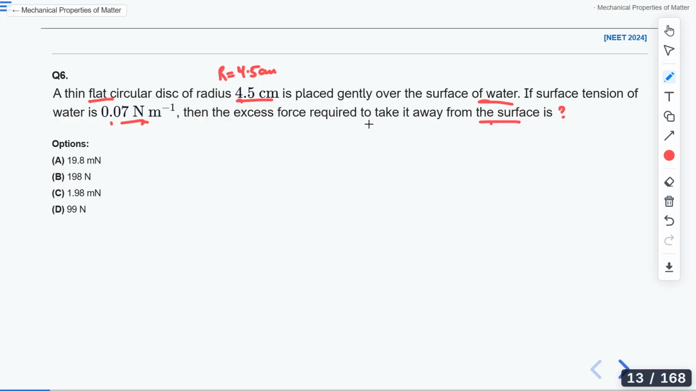You are told we have a thin flat circular disc of radius 4.5 centimeters placed gently over the surface of water. If the surface tension of the water is 0.07 Newton per meter, then the excess force required to take it away from the surface is. Can you do this question? Option A is 19.8 millinewton, B is 198 Newton, C is 1.98 micronewton, and D is 99 Newton.